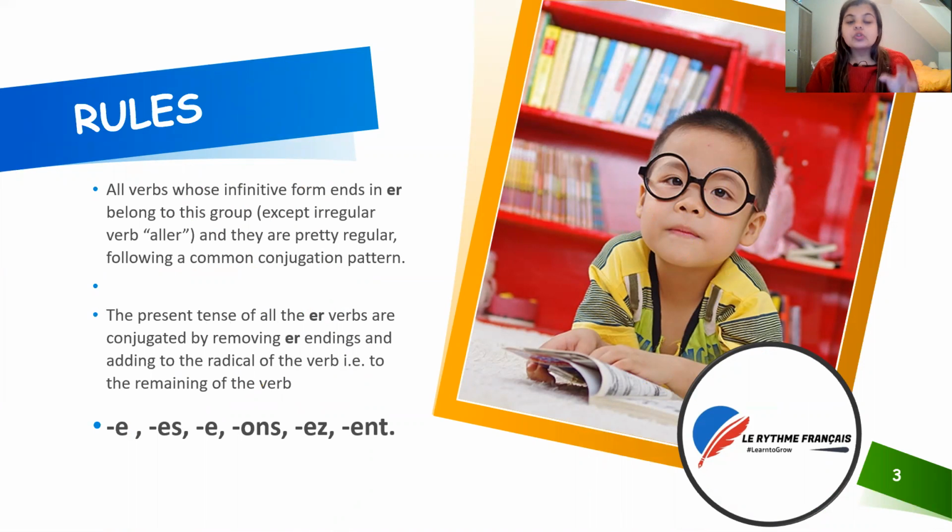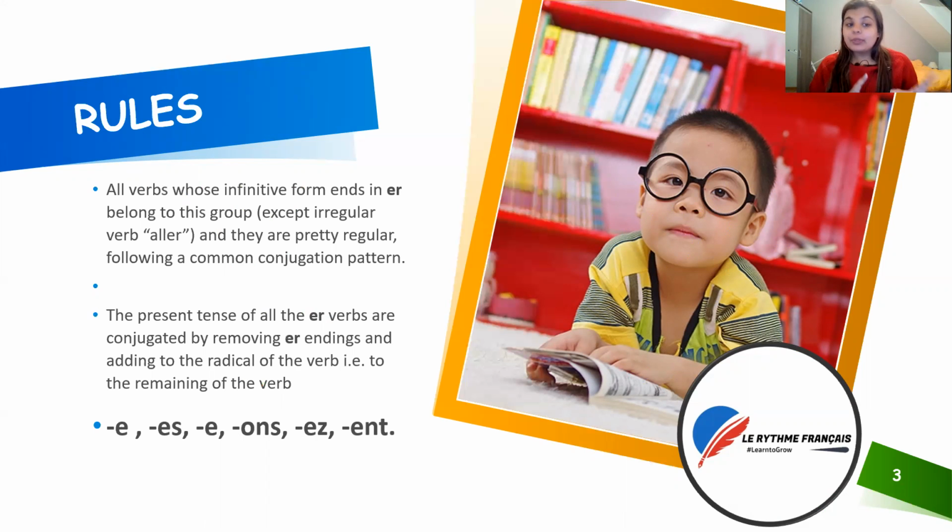All verbs whose infinitive, which means the original form, ends in ER belong to this group, except the irregular verb aller. This is the verb that I've already told you how to conjugate, and I have added the link in the description box below. If you need to check how aller is conjugated, you can go and check that video out.